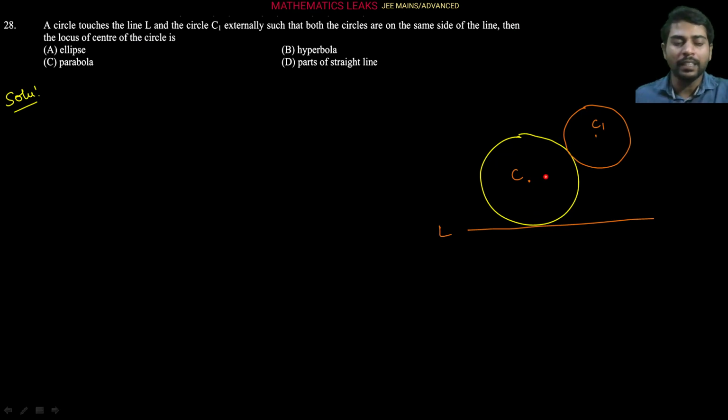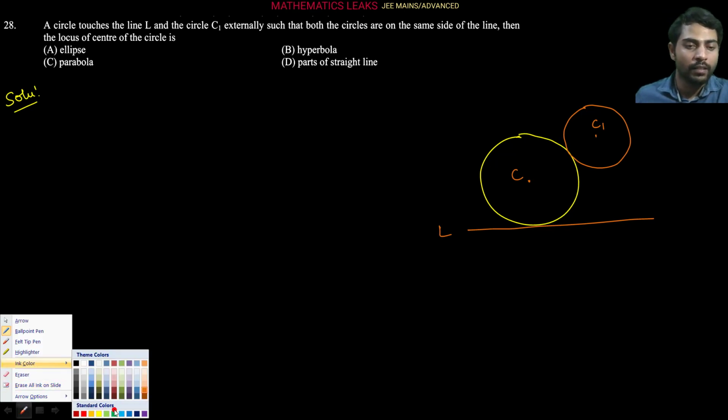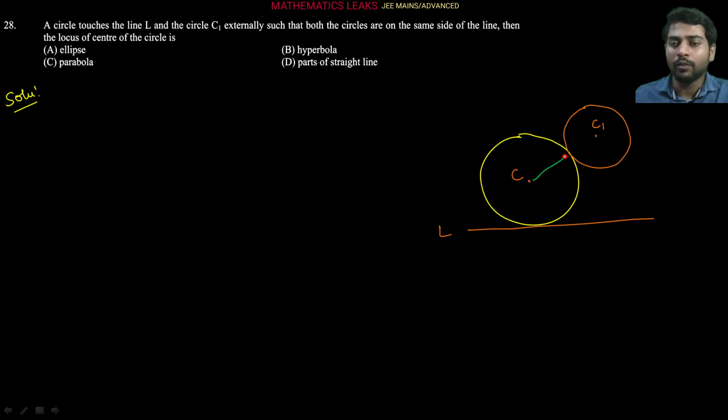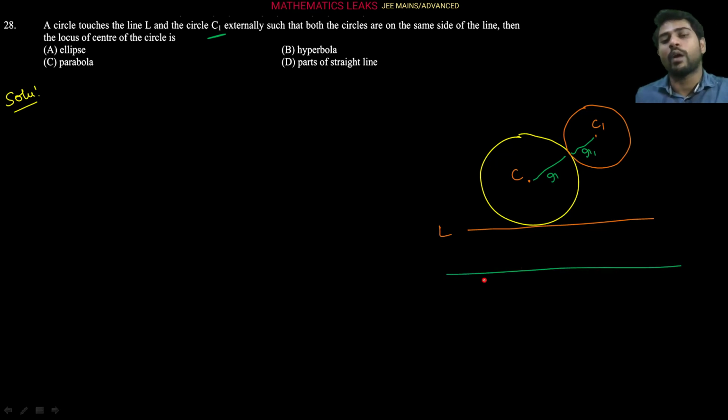So if you will see in this case, this distance will be nothing but R only, where R is the radius of the required circle, correct. And this one radius, if you are seeing here, that will be R1. Let's suppose R1 is the radius of the circle C1 here, correct? So you can see from here this distance and another line. Suppose we draw another line which is parallel to L, at a distance R1.